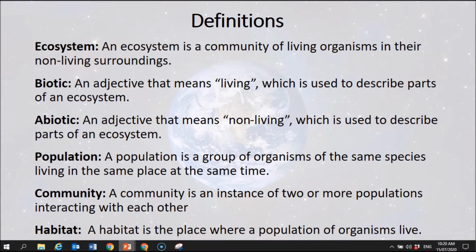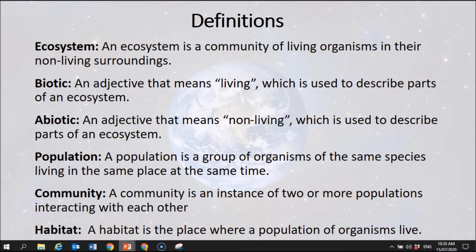All right, community. What is a community? Well, a community is an instance of 2 or more populations interacting with each other. So let's go back and remember what a population is. That's when you have organisms of the same species living in the same place at the same time. So a community is when you have an instance of 2 or more populations of different species, okay?